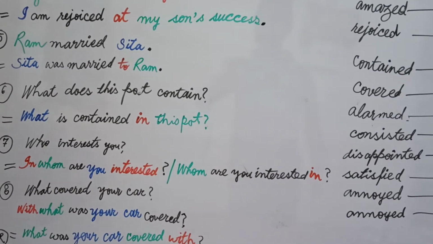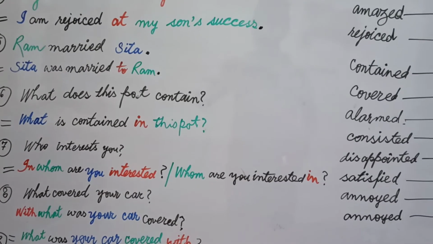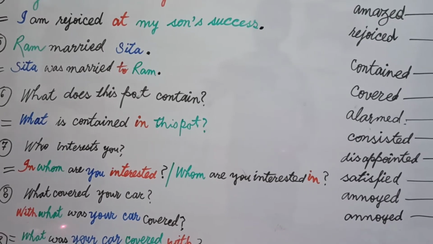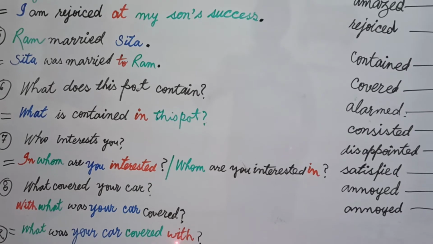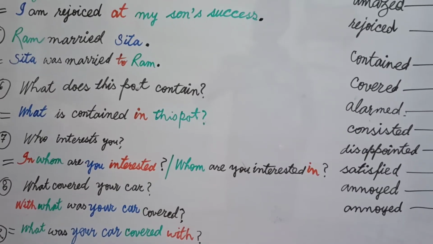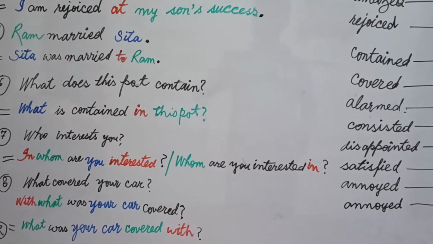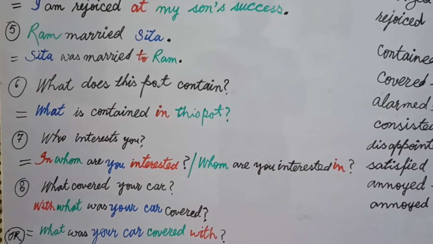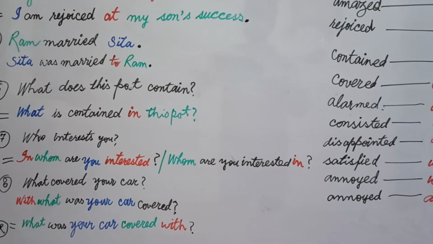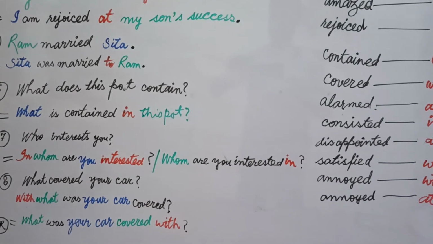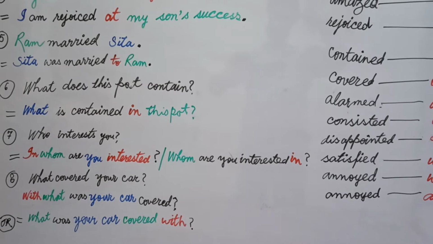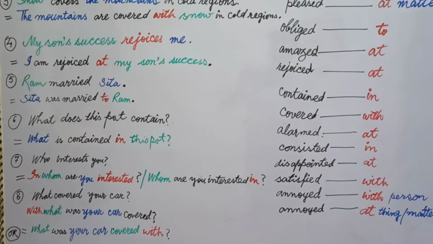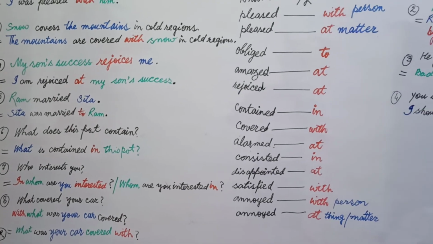Just as I have already told you, whenever you have a preposition with your question word in the beginning of the sentence, it can be written at the end of the sentence, meaning what was your car covered with. Both ways are proper in case you are given two options in your examination. In competitive exams, please choose the sentence with the preposition written at the end of the sentence. I hope you are getting this type A properly.